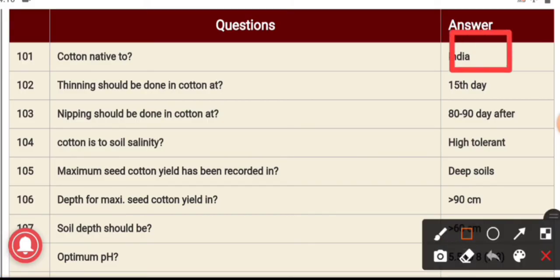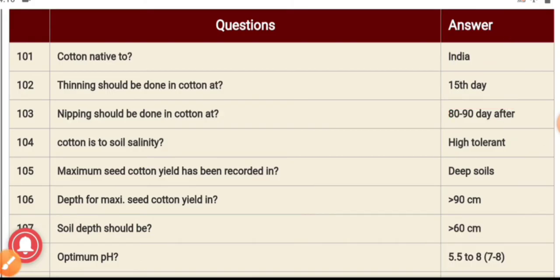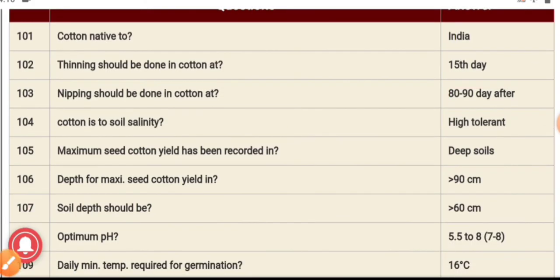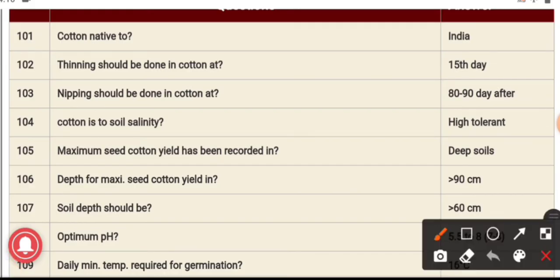Thinning should be done in cotton at the 15th day. Nipping should be done in cotton at 80 to 90 days after sowing. Cotton is highly tolerant to soil salinity, and maximum seed cotton yield has been recorded in deep soil. In deep soil, cotton gives maximum yield.